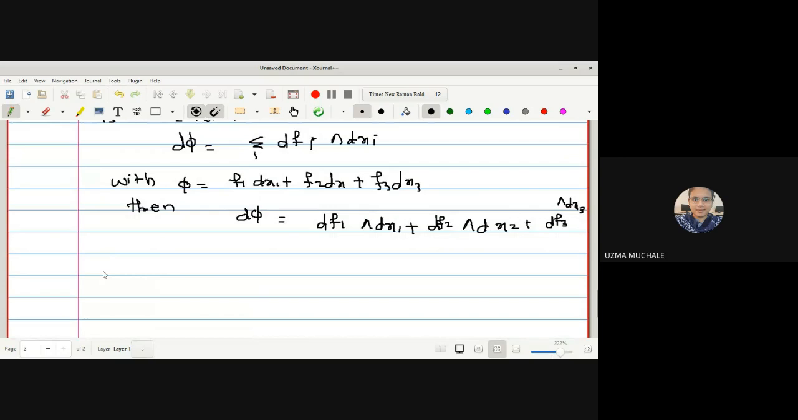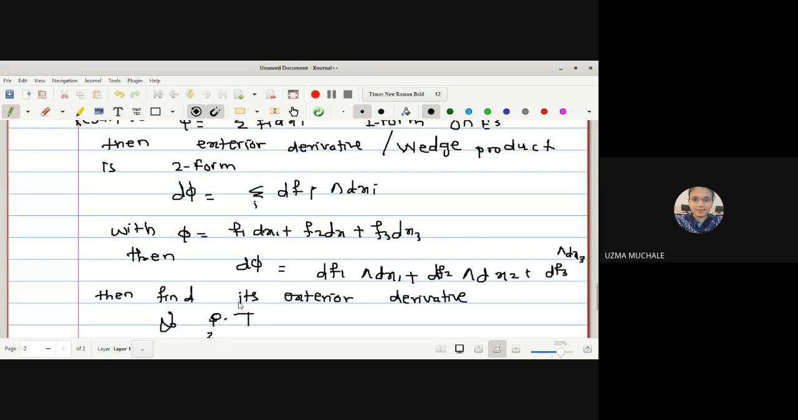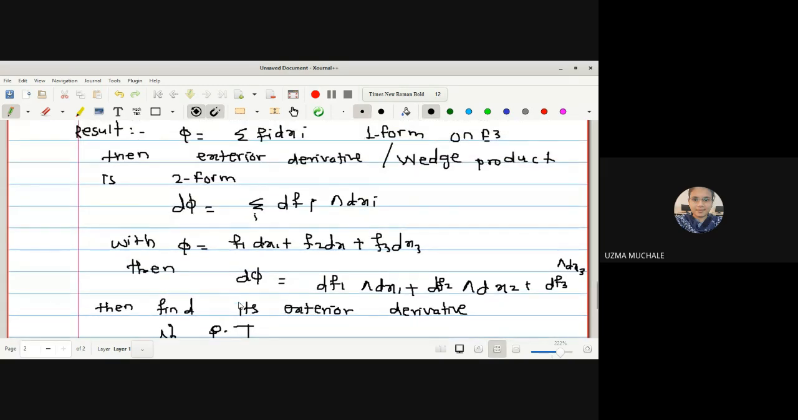Then find its exterior derivative, and show or prove that d2 phi is equal to 0. Yes, can anyone explain to me what is given to us starting from the first one and what is our aim to prove?